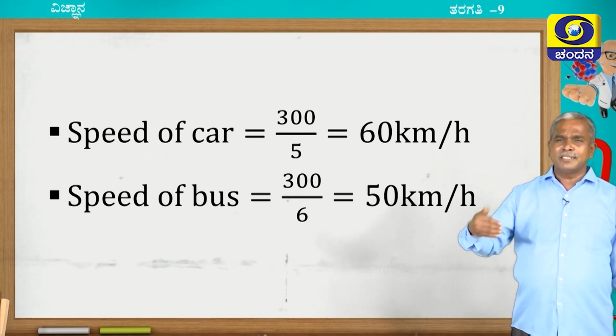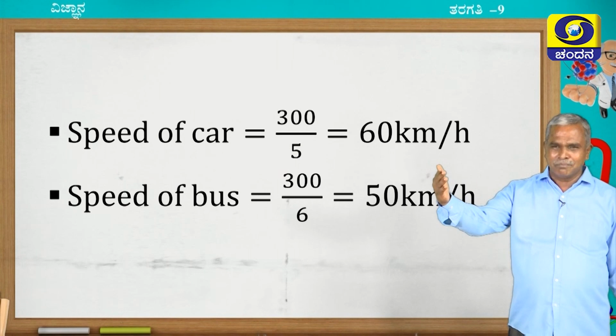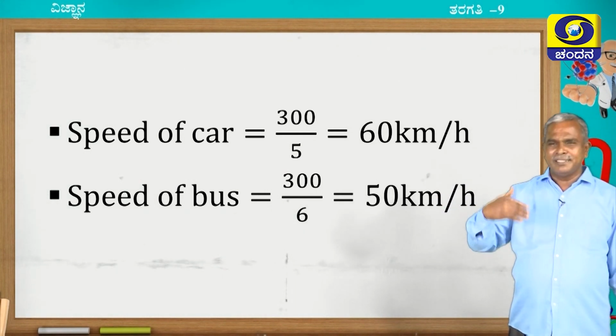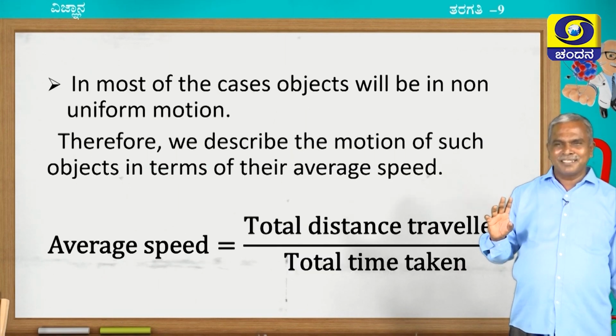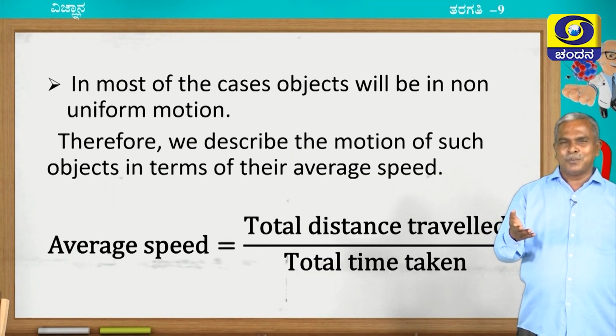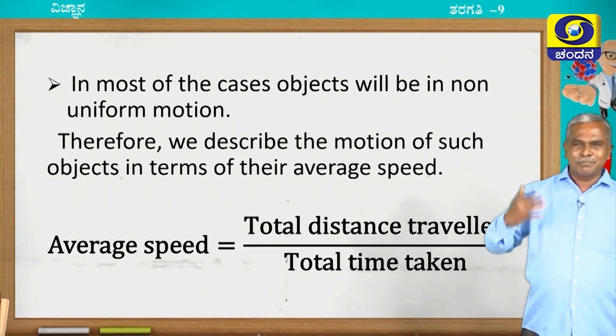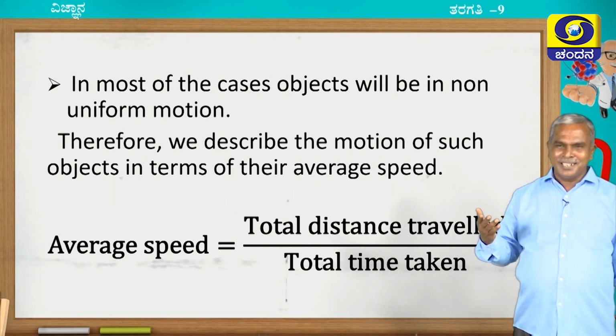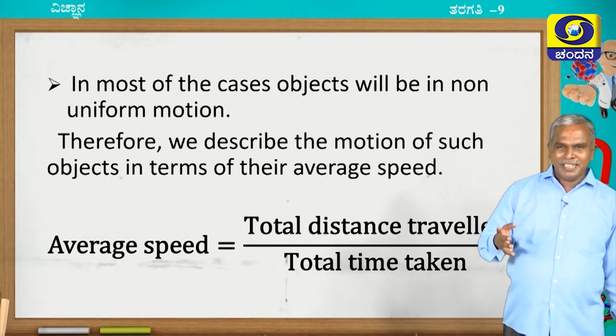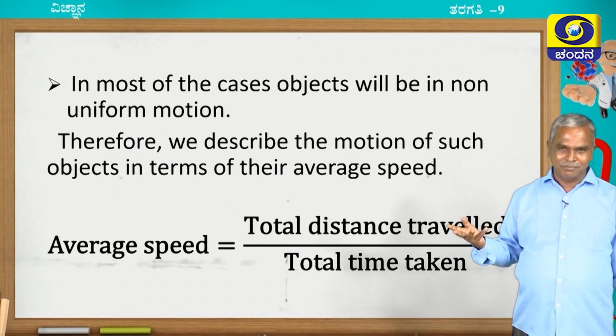Overall, we say this much distance travelled in this much time, totally this much distance is covered. So, most of the motions in our day-to-day life come under the category of non-uniform motion. It is better to express the speed by another physical quantity called average speed. The average speed is equal to total distance travelled by total time taken. In this way, we manage to differentiate between even speed and average speed.